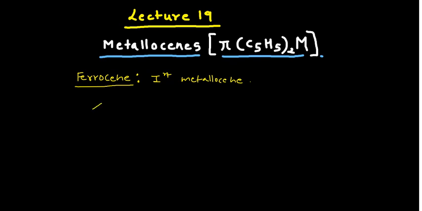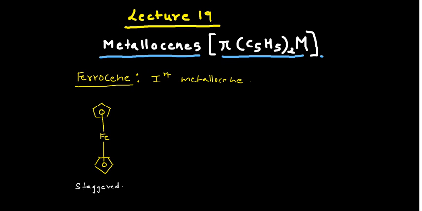Say this is your ligand, and in the center you have your iron, and then you have another ligand over there. The iron forms one bond with one Cp ring, and another bond with the other Cp ring. So this is the structure of ferrocene, and if you focus on the conformation of this one, it is the staggered conformation. Please remember, it is staggered conformation.